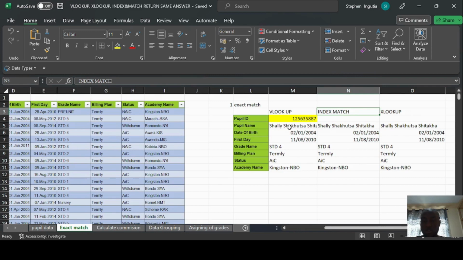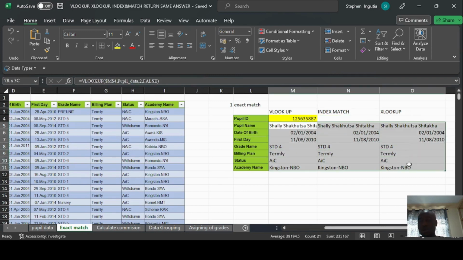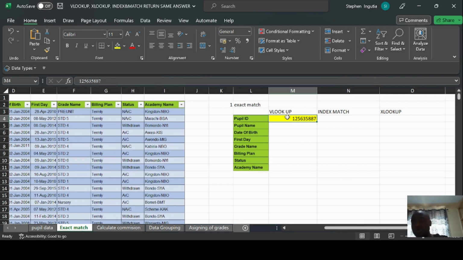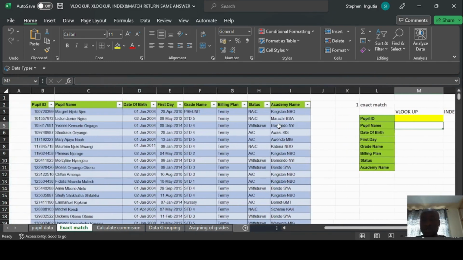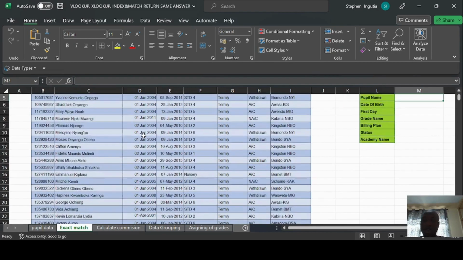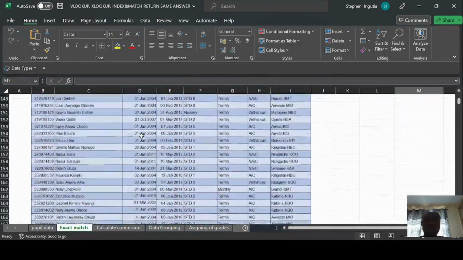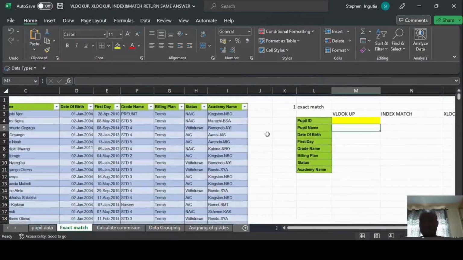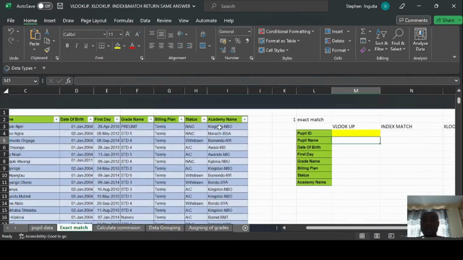So we are going to start by using VLOOKUP. First of all, allow me to do away with all this information that is here. I'm going to delete it so that we can start from zero, and even the pupil ID we can insert a new one. So the first function is VLOOKUP. How do we use VLOOKUP to get these details about this pupil? Assuming this was about a million rows, and you have the pupil IDs you are looking for, this is going to act as our database.